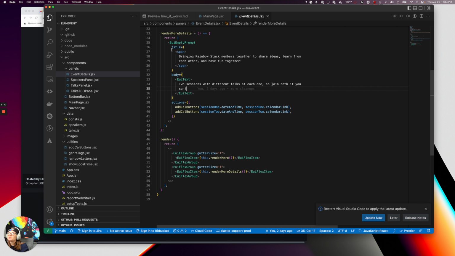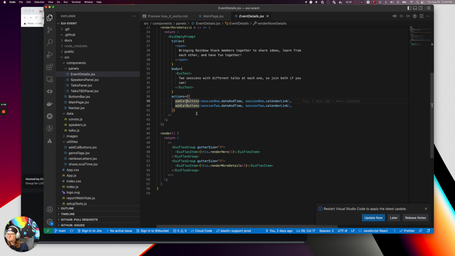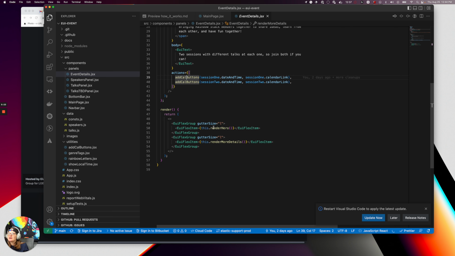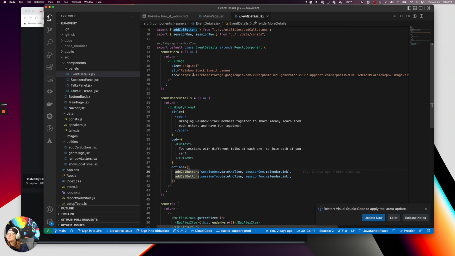And so I'm just passing into it what the title is, what the body is, and these different actions, which is where I've created a function, technically a component. I don't know, I'm probably not senior enough to understand exactly. It's a functional component, maybe that's what I would say it is, because it's a function, but it then returns an actual component of a button. So I'll get back to that in a second, but that's what renders the buttons. And then lastly down here, I'm literally just laying that out on the page. I'm saying, hey, show the hero, and then render the more details, which is that EUI prompt.